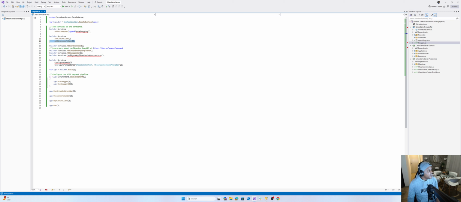That's what we do over here. We're adding Newtonsoft instead of the default serializer, which is, I think, System.Text.Json or something like that. But I don't want to use that one. I want to use Newtonsoft. That's what I'm doing over here. And then you will see here, I removed OpenAPI. That was added by default by Microsoft, because I don't want to use that to document my API. I want to use Swagger because I'm quite used to using Swagger. Swagger is quite easy.